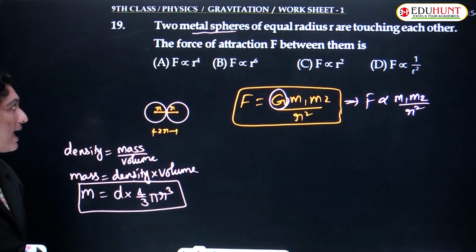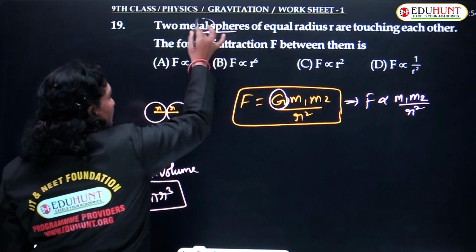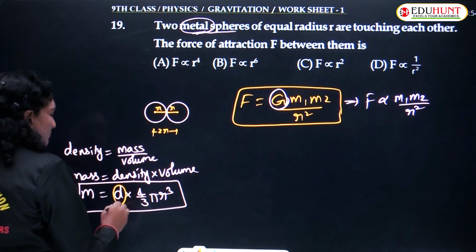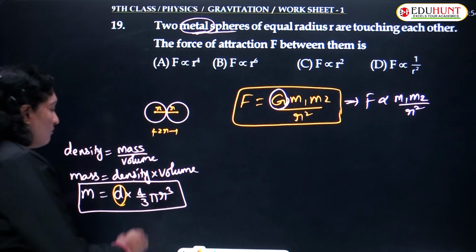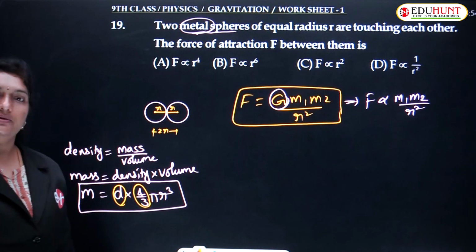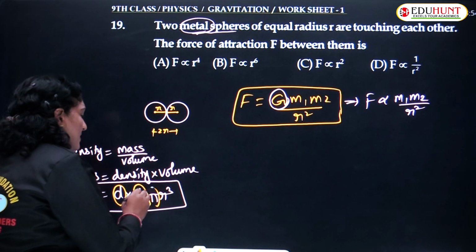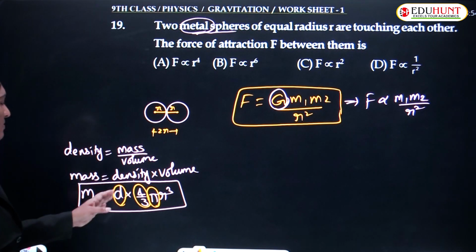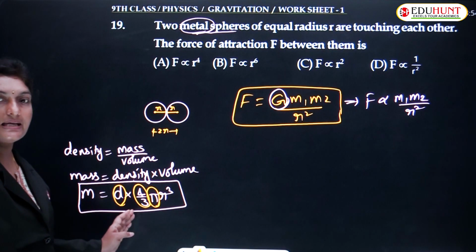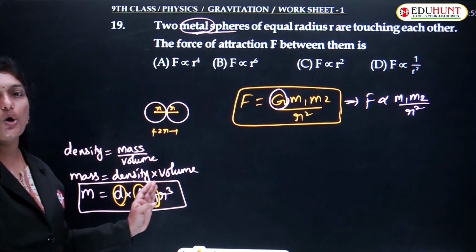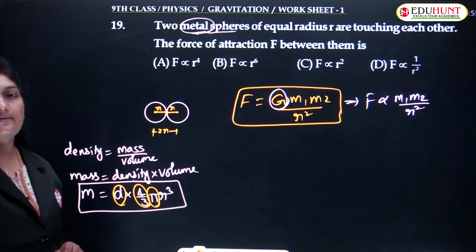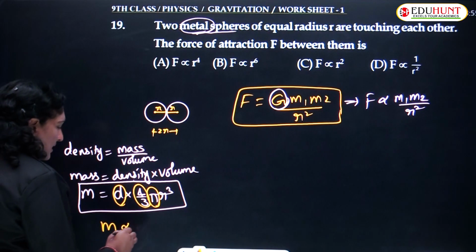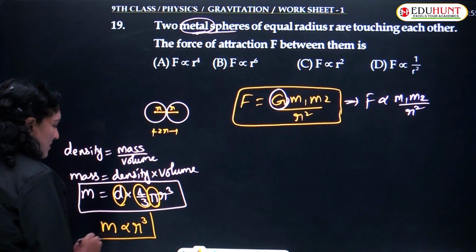As both bodies are made up of the same metal, the densities are the same. 4 by 3 is a constant value and pi is also constant, 22 by 7 or approximately 3.14. So clearly we can say that mass is proportional to R cube.